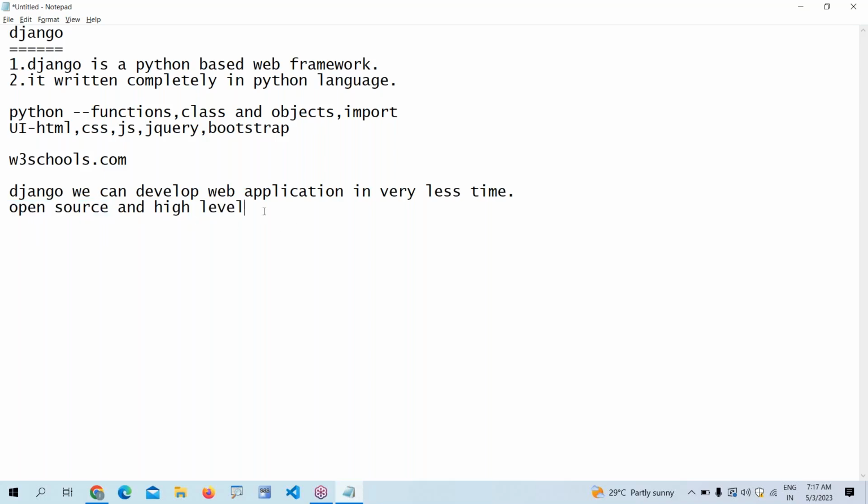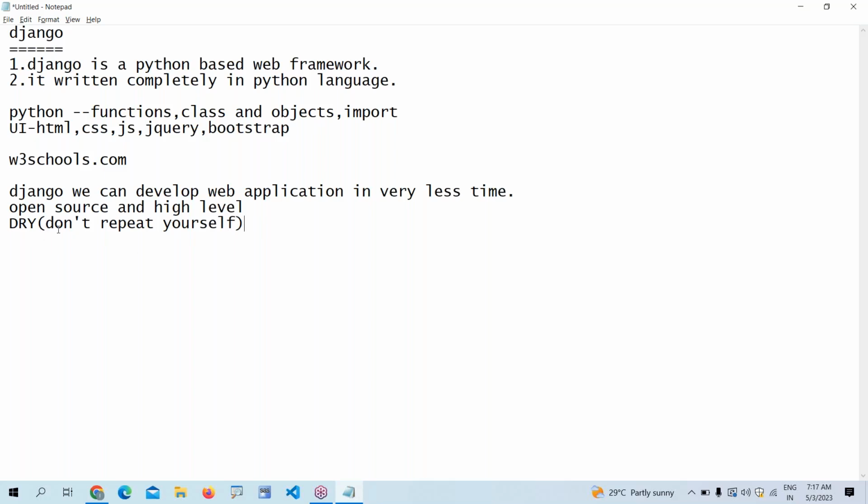Okay, and the next point about Django: we can call it DRY. DRY means don't repeat yourself. What this means is, when you are developing any logic in Python, we are writing Python code.